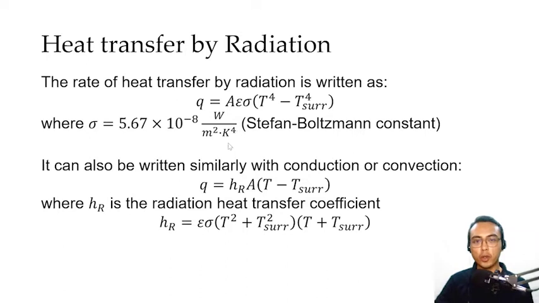However, if we want to be consistent with our general equation for rate of heat transfer, just as with conduction and convection, we can write the rate of heat transfer in this form. That is, Q is equal to hAΔT. h in this case is our heat transfer coefficient due to radiation, and ΔT is the difference between the temperature of the body and the temperature of the surroundings.